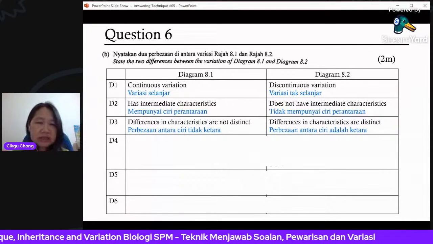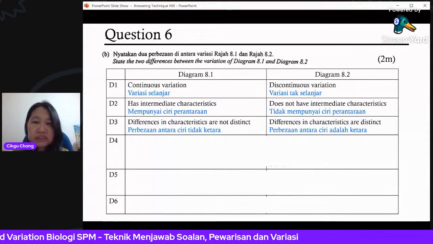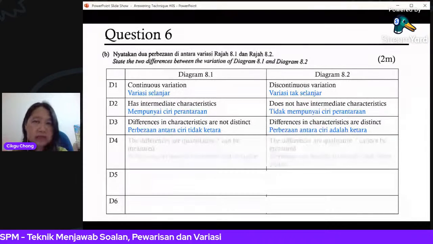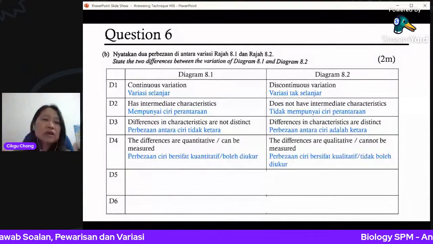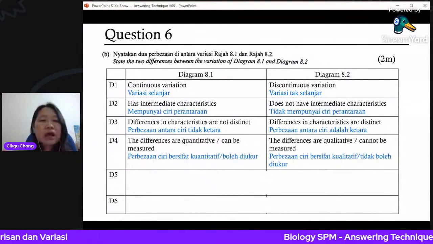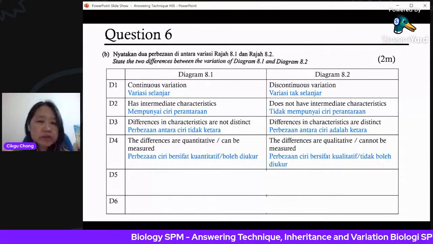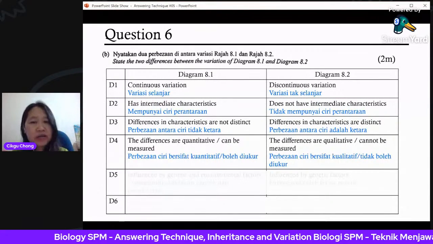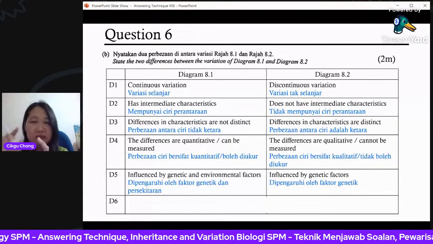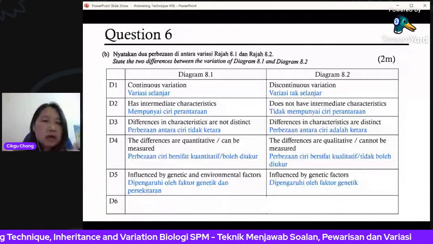Next one, differences are not distinct. For your 8.1, differences are not distinct. For 8.2, differences are very distinct. This type and that type are very different. Next one, can be measured, that is quantitative. For height, you can measure it. It is quantitative. But for the other one, it's not measurable. It's either this or that, the shape only.